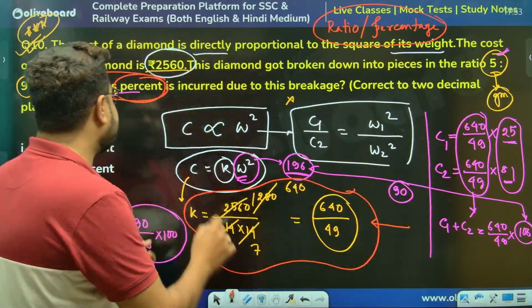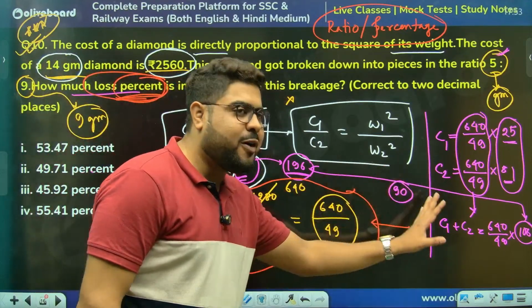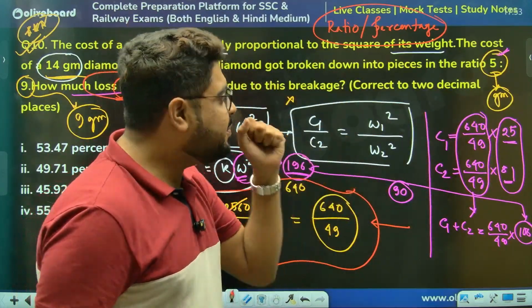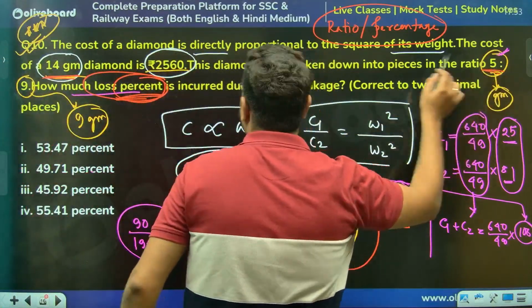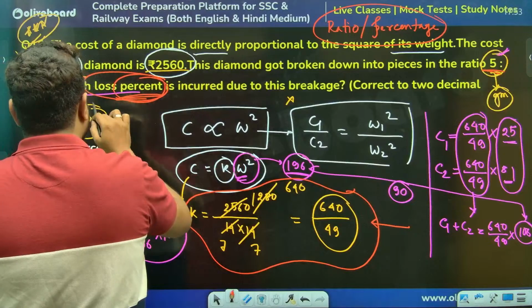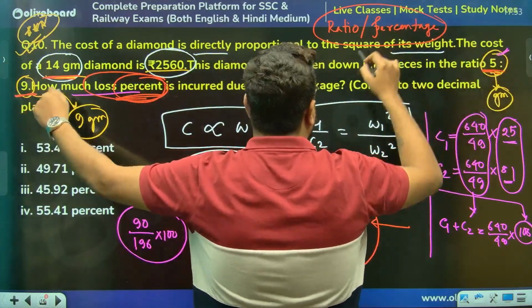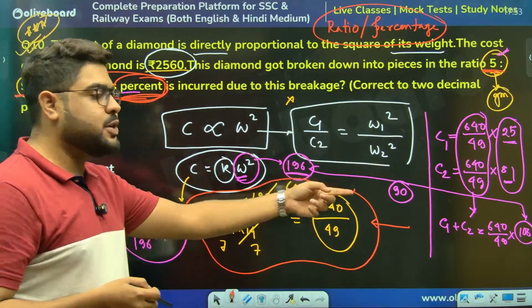So if they are asking some relative term, then we can skip all this 640 by 49, the value is not needed. We can simply say a 14-gram diamond broken down into 5-gram and 9-gram. So cost after breakage is 5 square plus 9 square, 25 plus 81, 106.